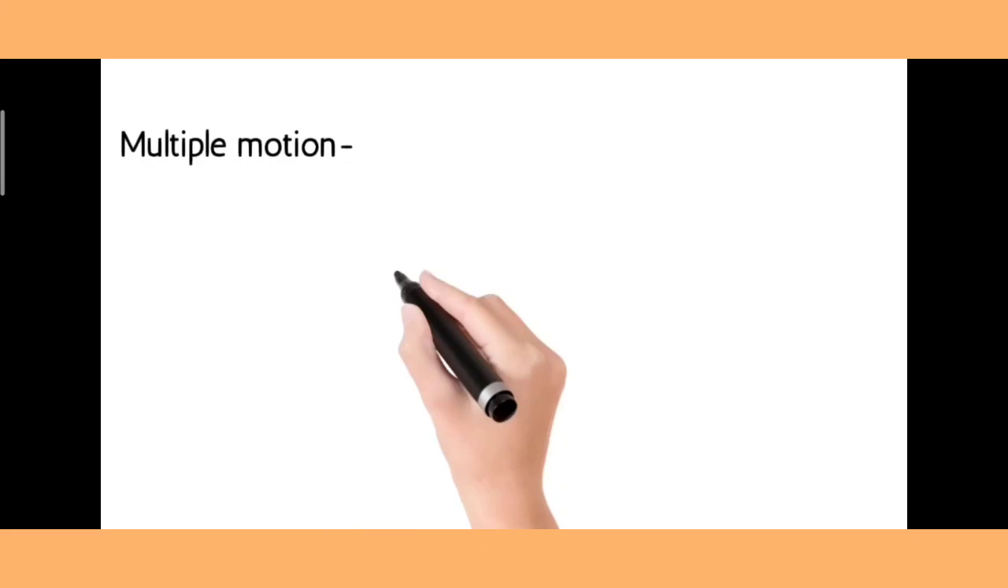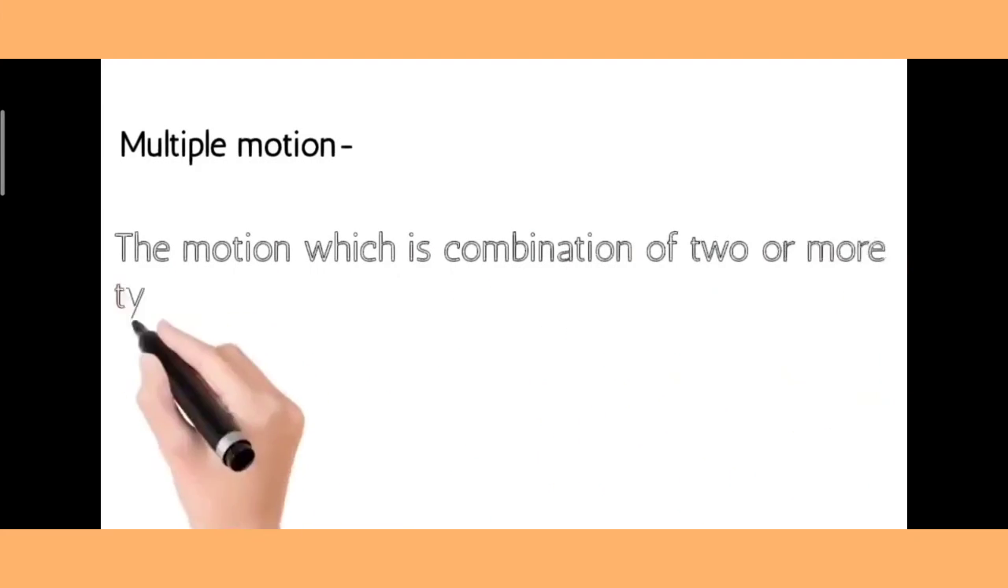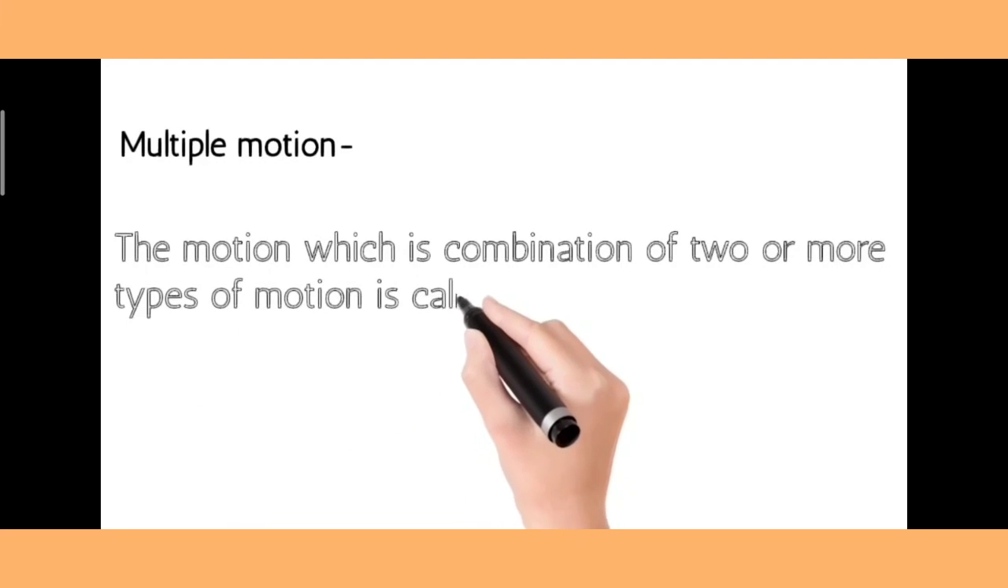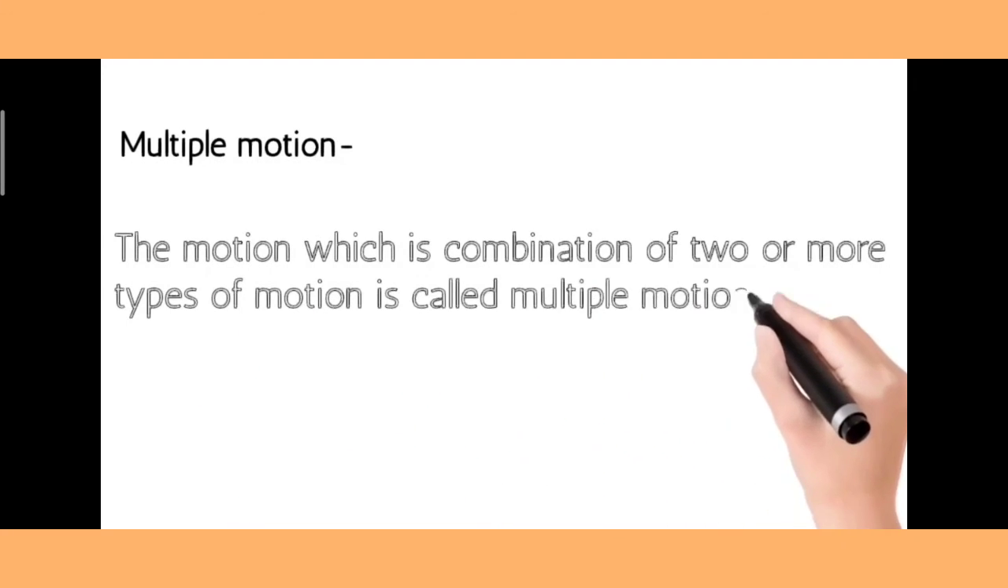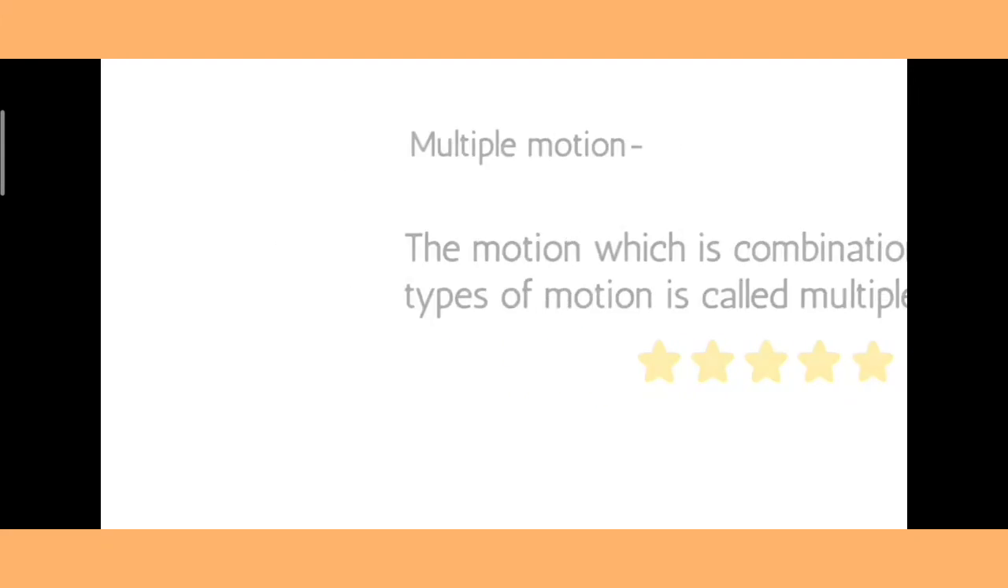Multiple motion. The motion which is a combination of two or more types of motion is called multiple motion. For example, motion of a bicycle, motion of a drill machine, motion of a pulley used to draw water from a well, etc.